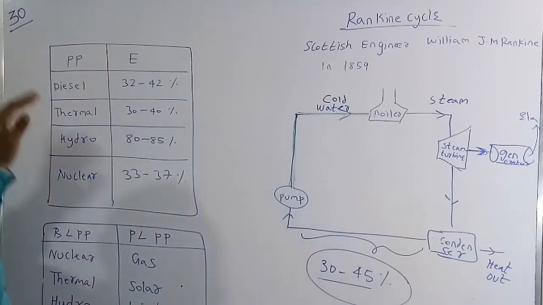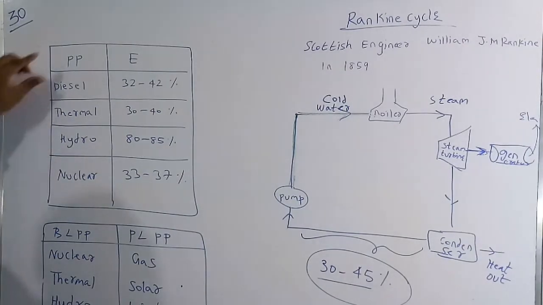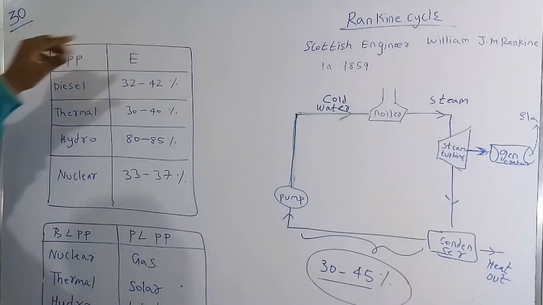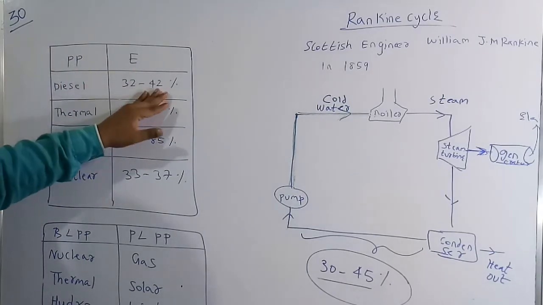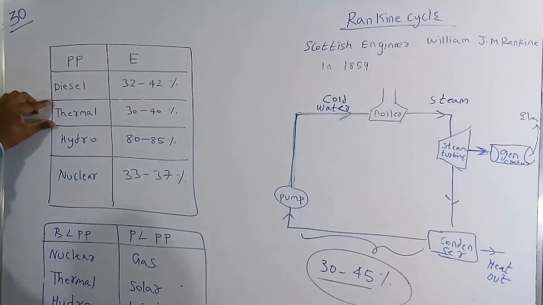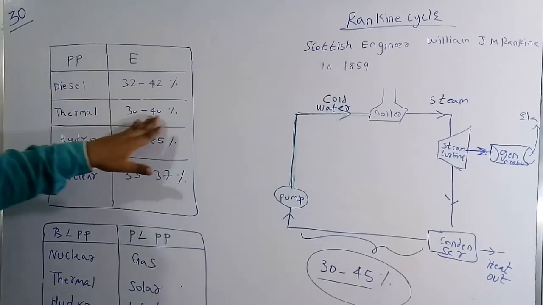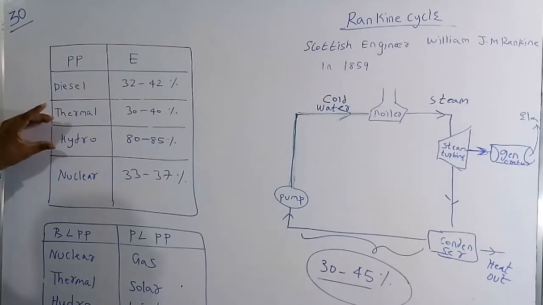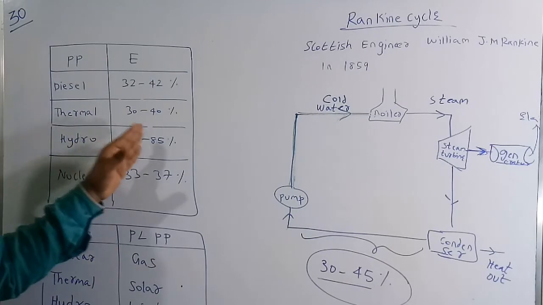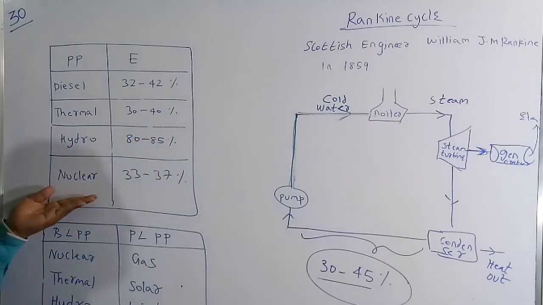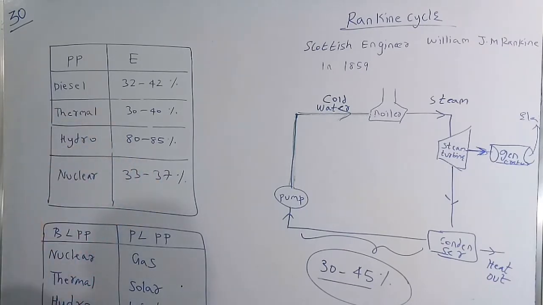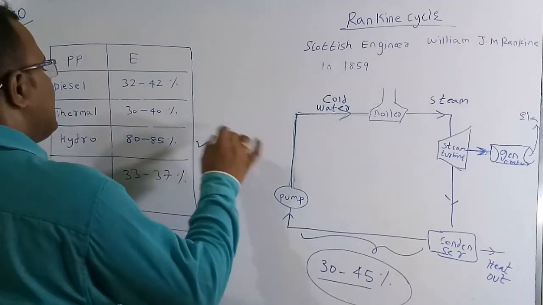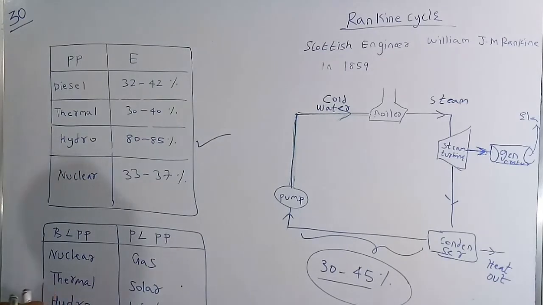Also here let me discuss some of the important points. For power plants and their efficiency: for a diesel power plant the efficiency is around 32 to 42%, for a thermal power plant it is only 30 to 40%, for a hydro power plant the efficiency is 80 to 85%, and for a nuclear power plant it is 33 to 37%. So we can see clearly that the hydro power plant has a higher efficiency compared to the remaining power plants.